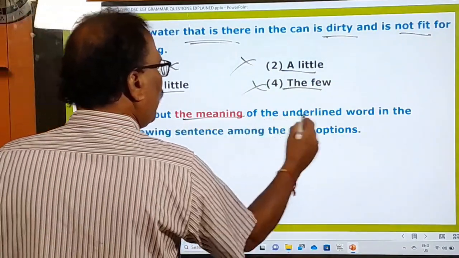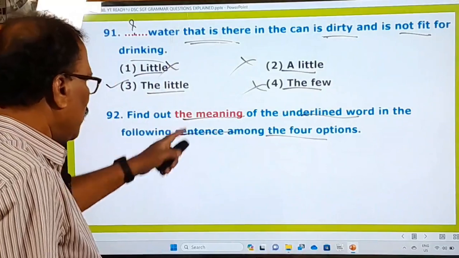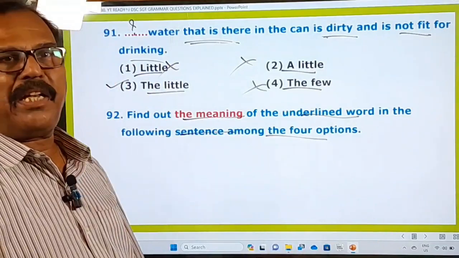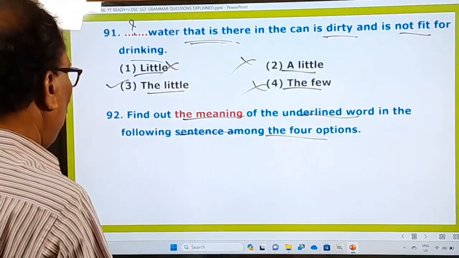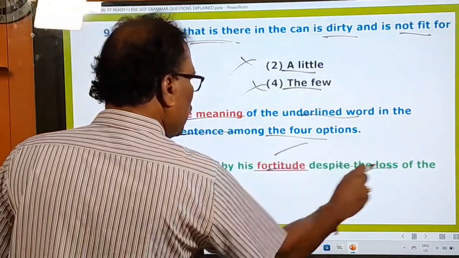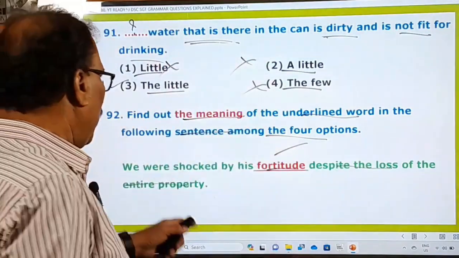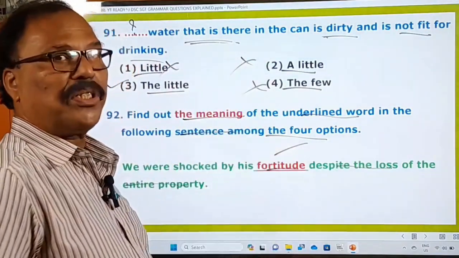The meaning of the underlined word in the following sentence among the 4 options. So now in this question he is asking you for the meaning of the word. What is that underlined word? We were shocked by his fortitude despite the loss of entire property. He lost everything. And the people were shocked by his fortitude.